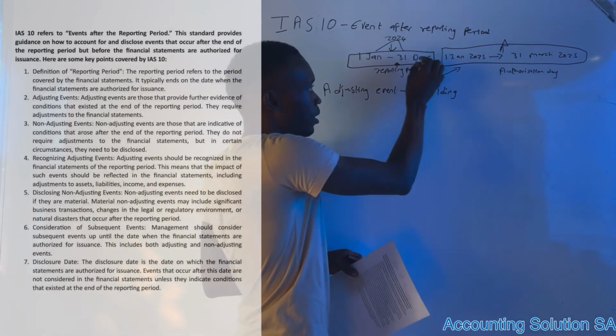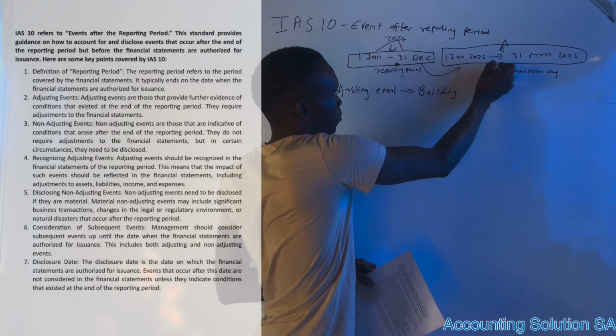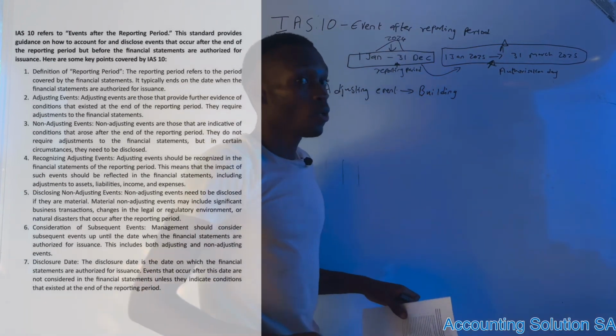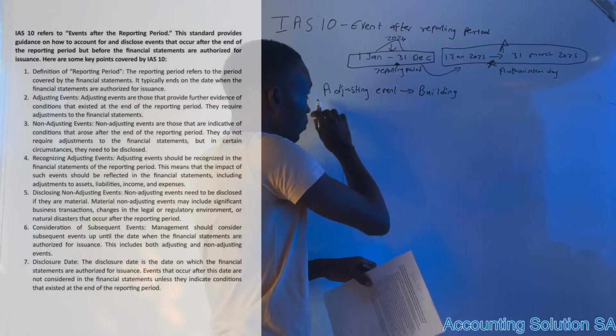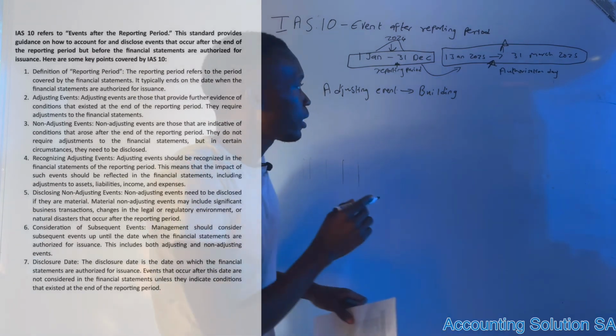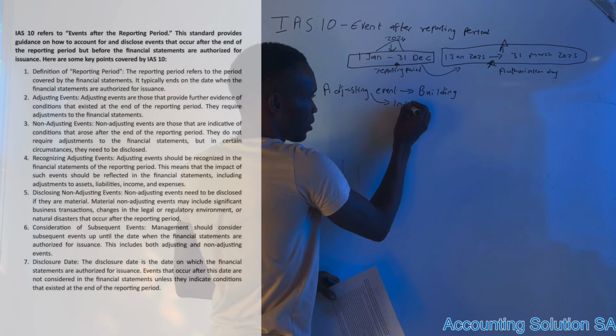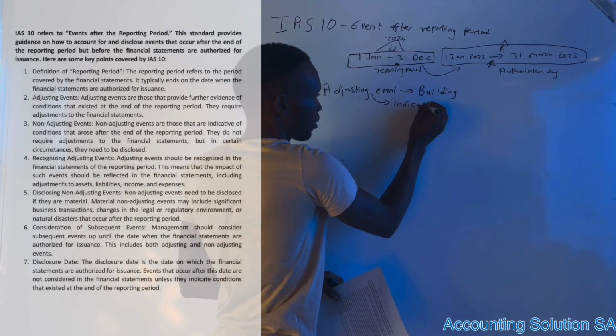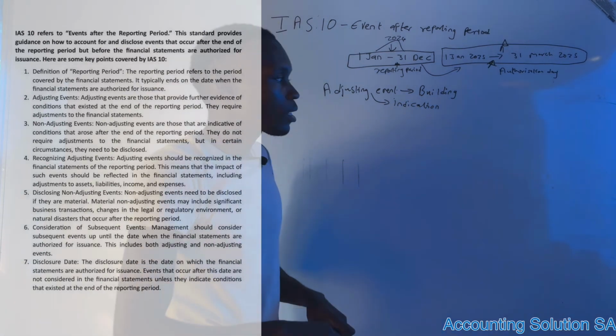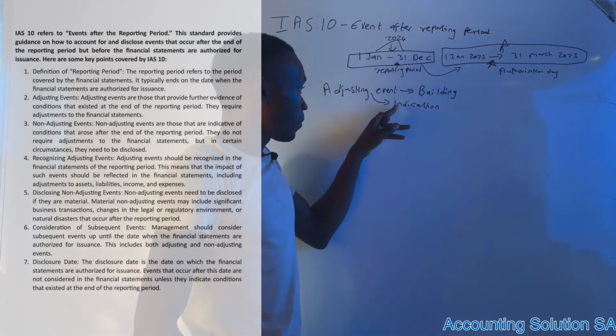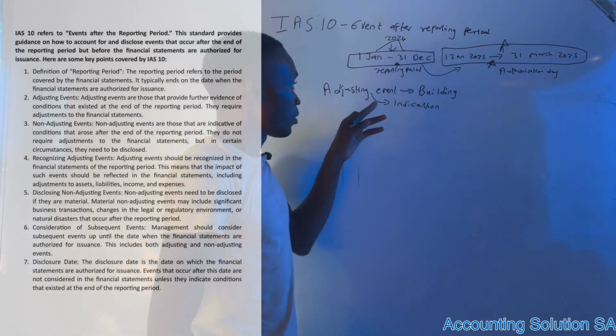It fell in the period after reporting, which means that we need to adjust, because there was an indication. If there was indication, guys, this is the keyword, indication, that this building will fall, we need to adjust.